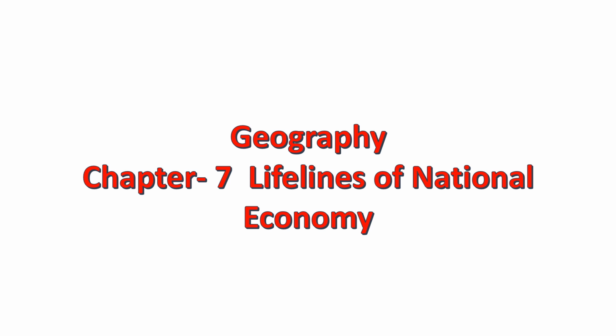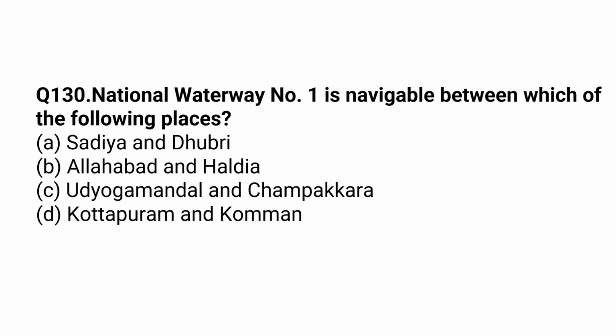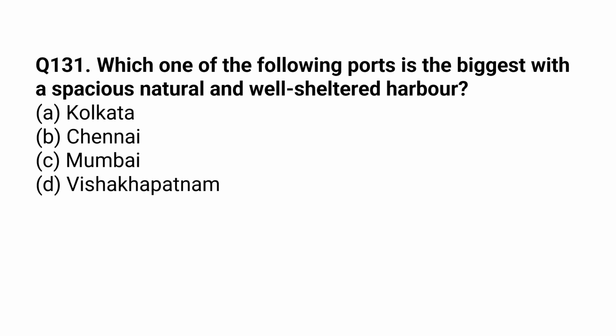Chapter 7, Lifelines of National Economy. Which one of the following groups of cities is connected by the National Highway number 1? Delhi and Punjab. National Waterways number 1 is navigable between which of the following places? Allahabad and Haldia. Which one of the following ports is the biggest with a spacious, natural and well sheltered harbour? Mumbai.